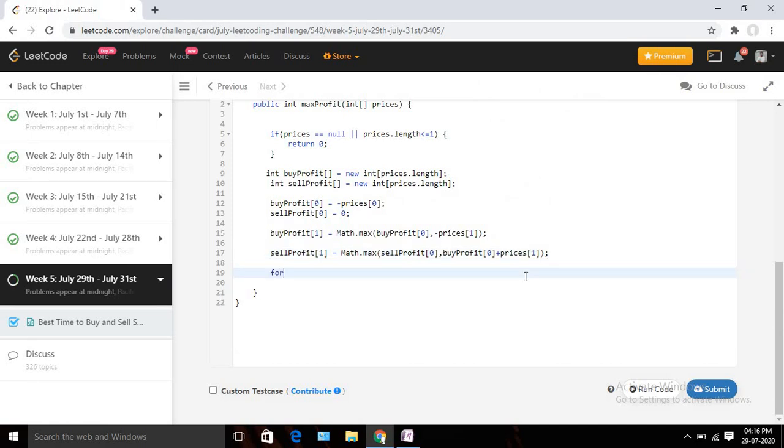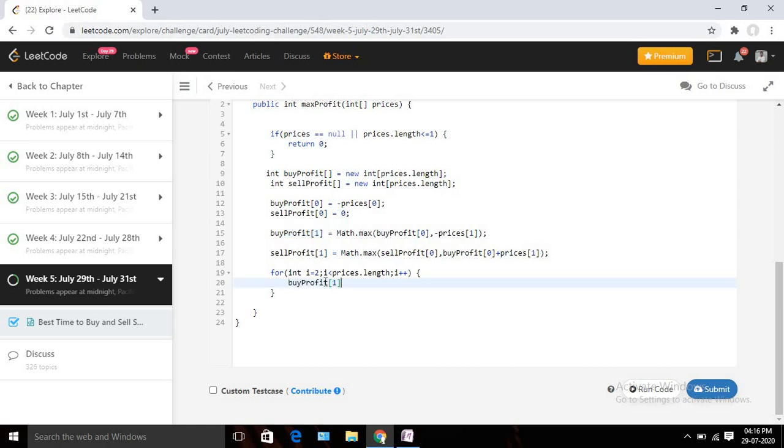Now we can run a for loop for the rest of the portion, so we can use the common logic for that. So int i equals 0, no, we should start from 2 because we are already done with 0 and 1. And i should be less than prices.length, and i++. Okay, now I am going to calculate this same, so let's write it like this.